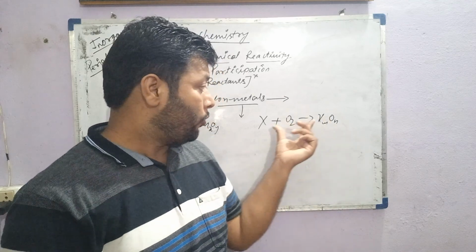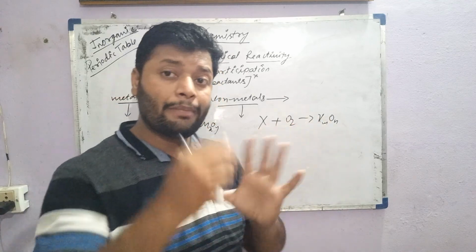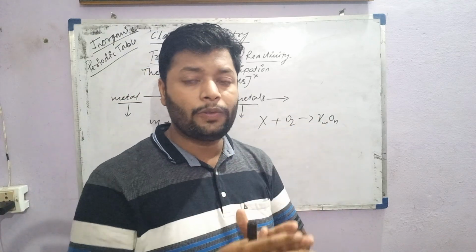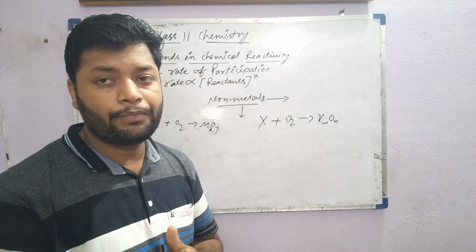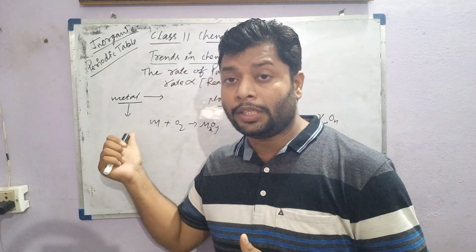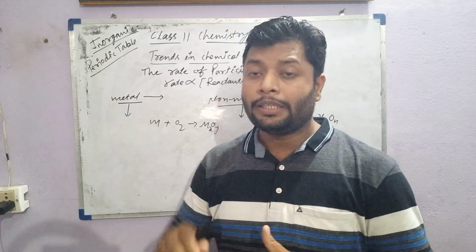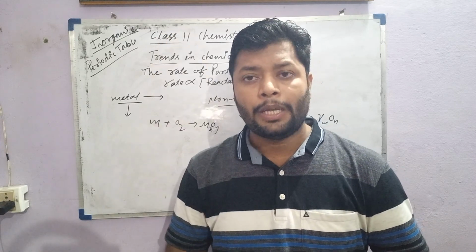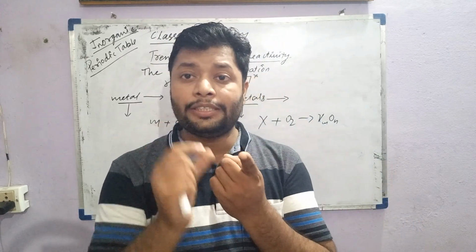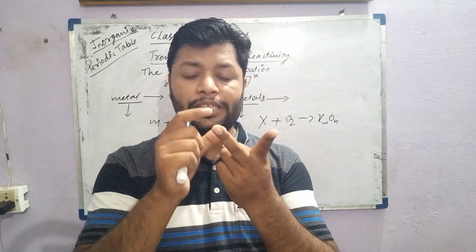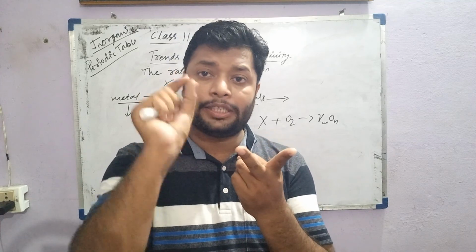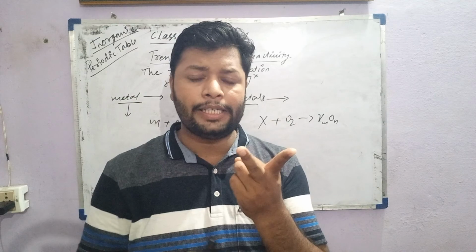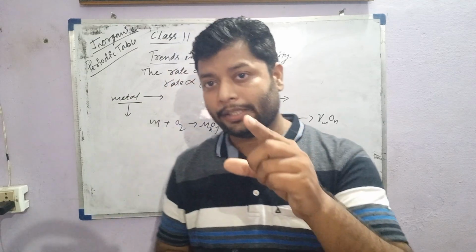Whenever a non-metal has more oxygen in the ratio, it must be more acidic. When there is more oxygen in the ratio with metals, the basic character decreases. With an increase in oxygen percentage in the compound, the acidic property increases.